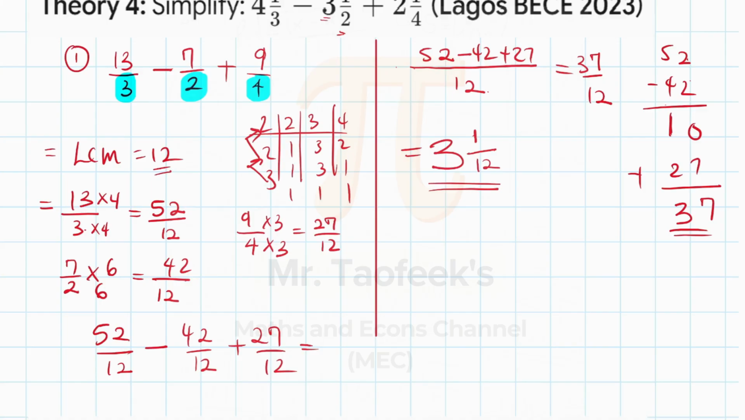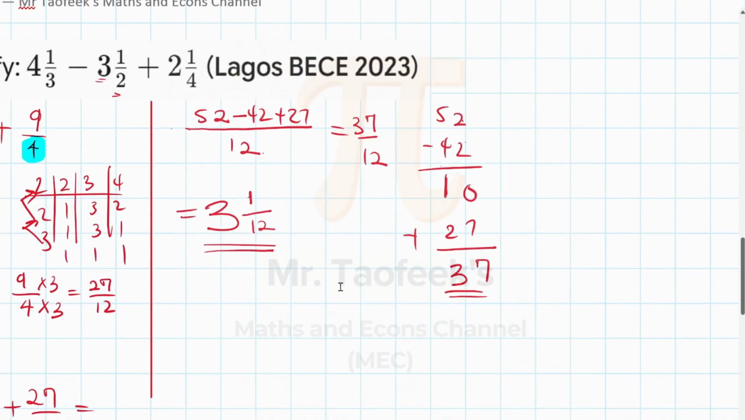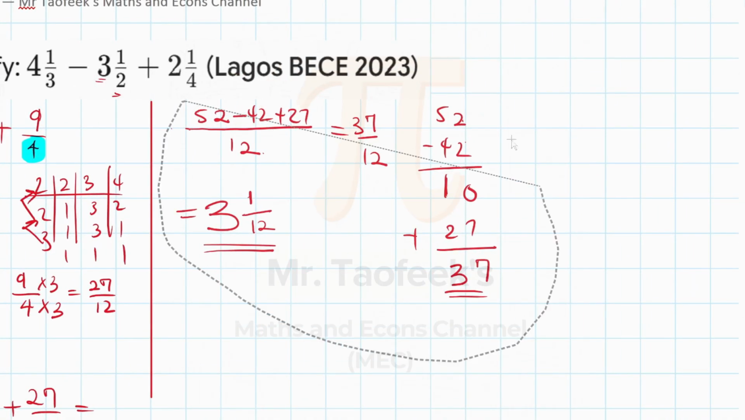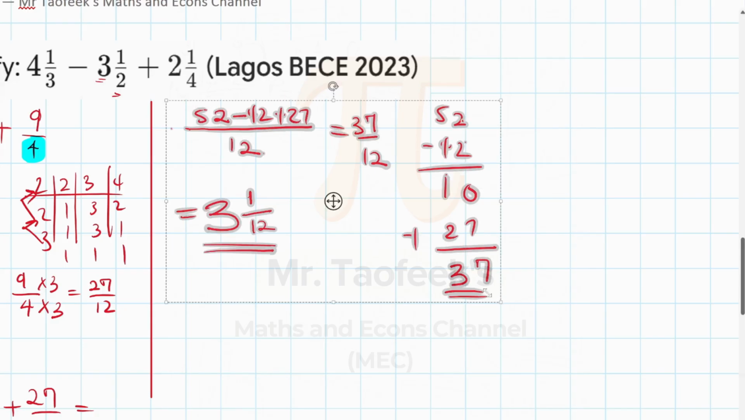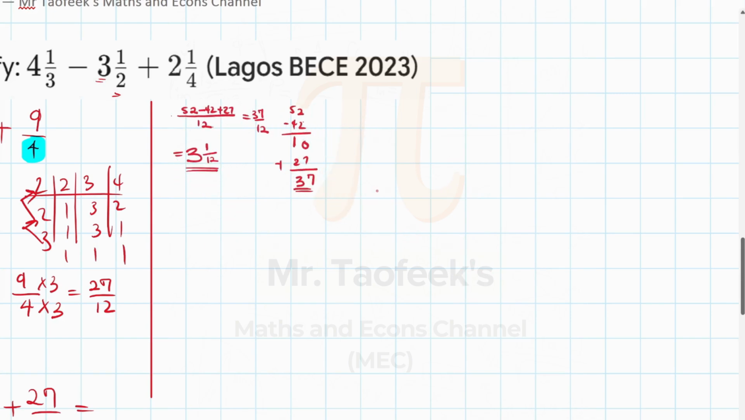Okay. So that's one method. Another method that I would like to show you, I'll call that method 2. And then you can pick whichever one you feel very comfortable with. Remember, we're trying to ensure that you achieve excellence in your BECE exam, right?